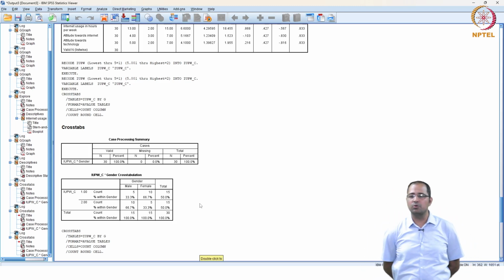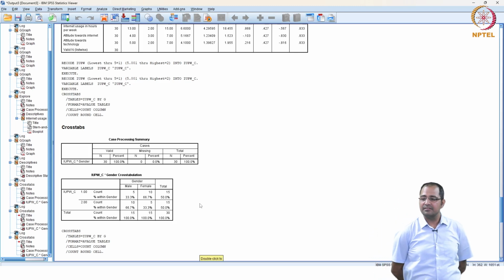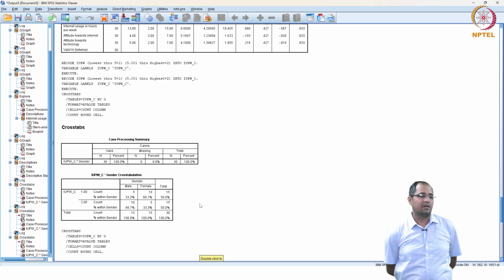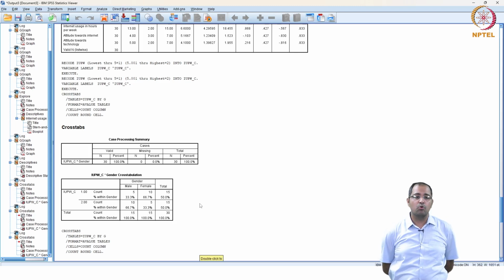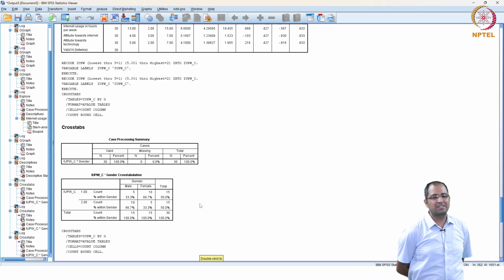So you would be tempted to infer that in the sample, males have more internet usage in hours per week than females, right? Graphically you would be able to say males have the higher internet usage because the frequency says so, 66.7% as compared to 33.3%.